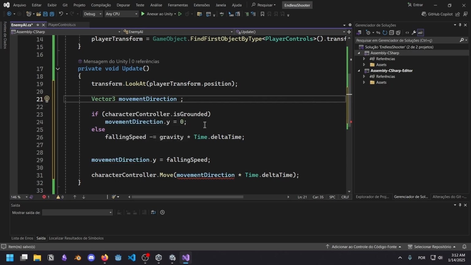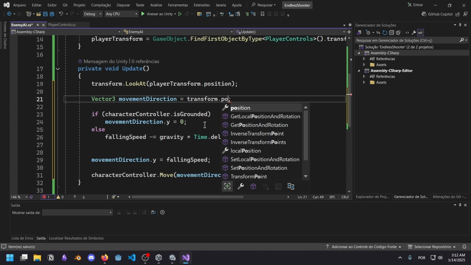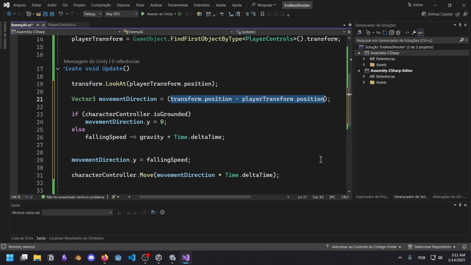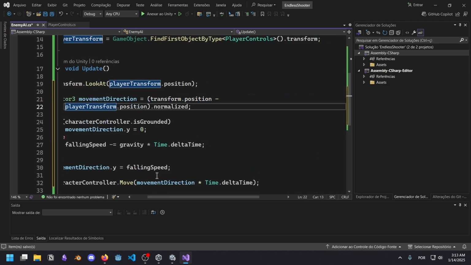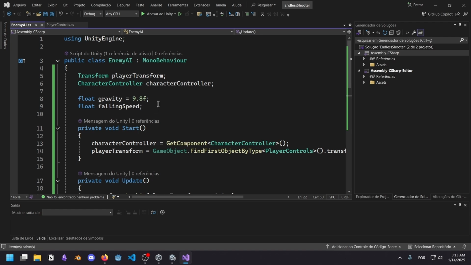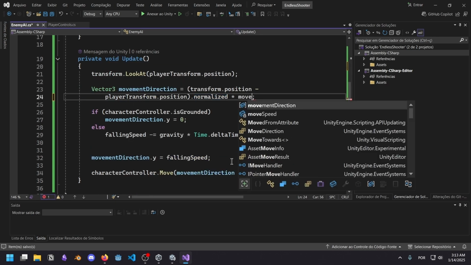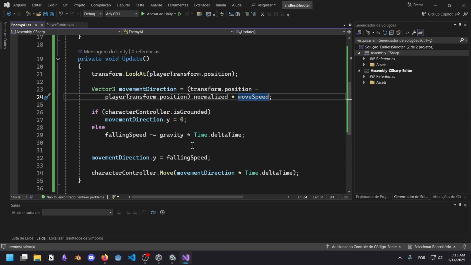So the movement direction is going to be equal to our current position minus the player position. Then we take this and we normalize this. I'm gonna break the line. And then we need a movement speed, of course. I forgot about that. SerializeField float moveSpeed equals 3 maybe? And make this times moveSpeed. So this should be it.